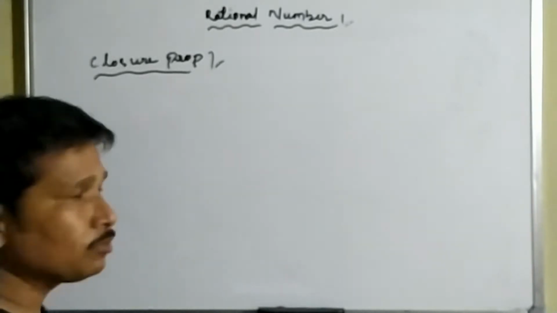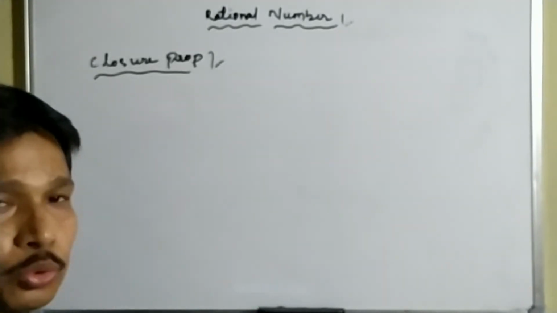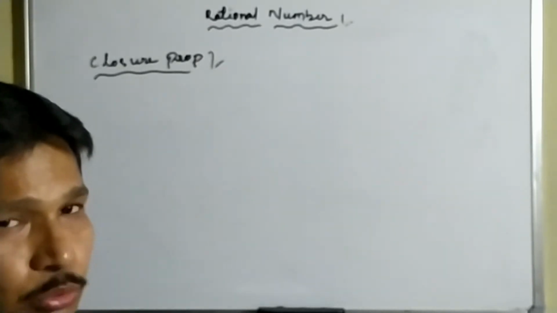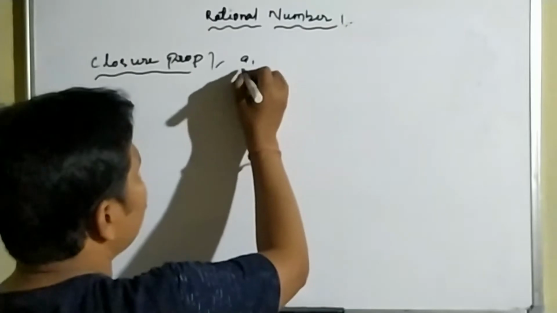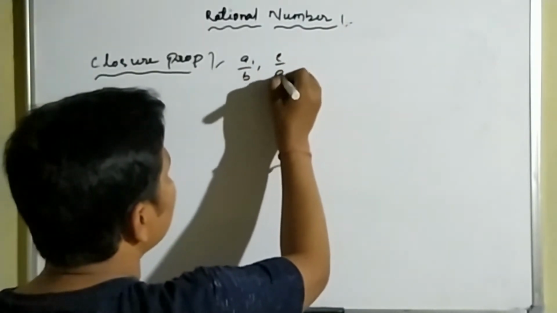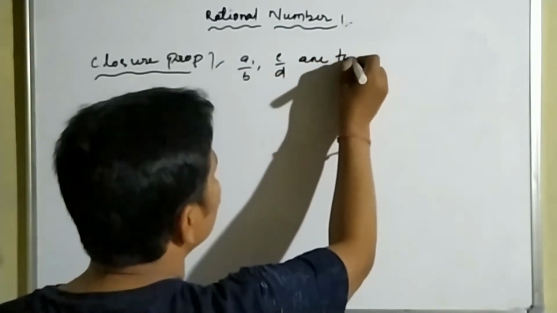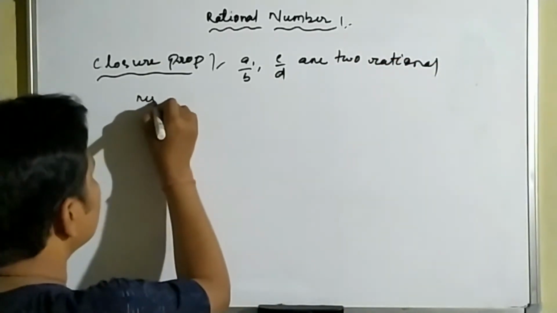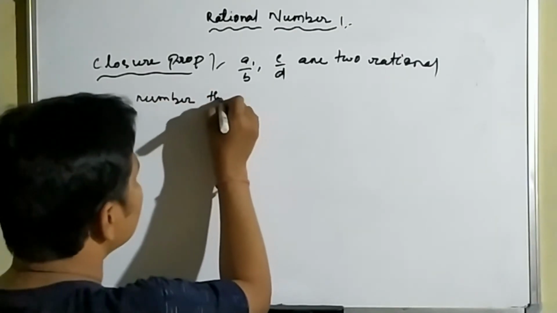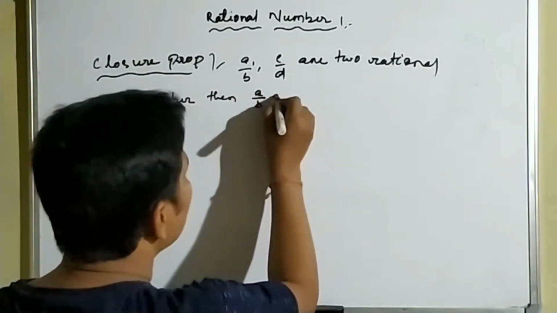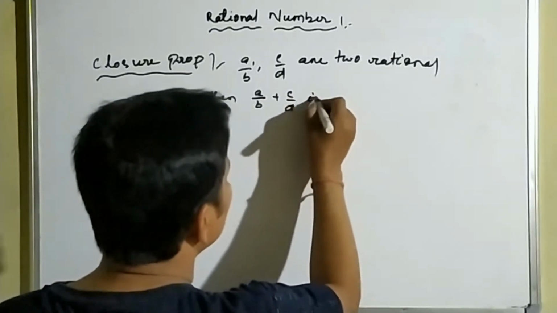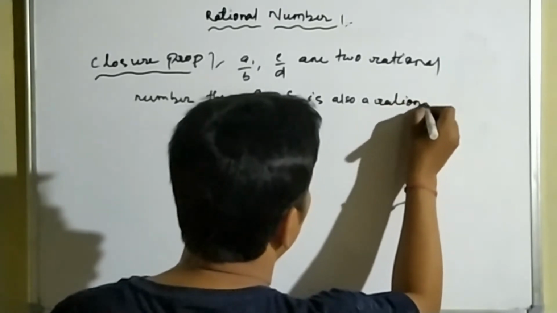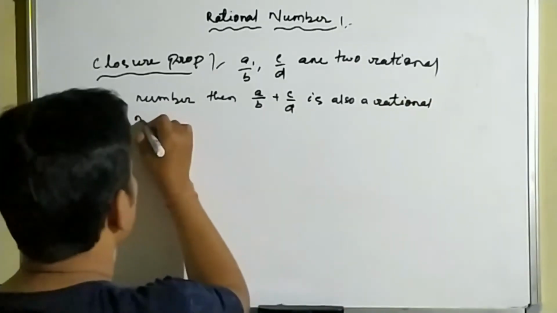So what is the closure property? The closure property says that if we add two rational numbers, then the answer will also be a rational number. In mathematical form we can write that if a by b and c by d are two rational numbers, then a by b plus c by d is also a rational number.